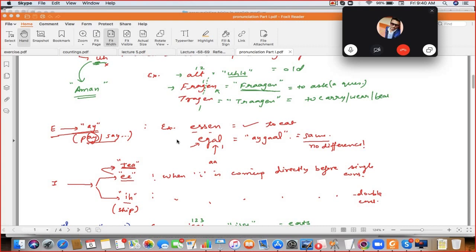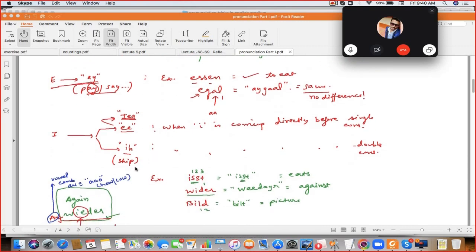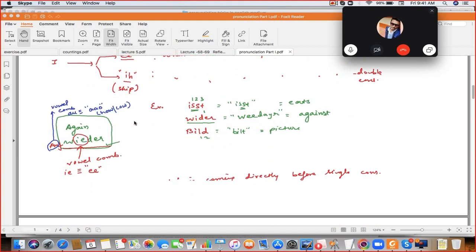Next is I. I has two sounds, long E and short E. Again, you have to count the consonants. If you see ist, there are two consonants. So after I, if it is only one consonant, it will have the long E, otherwise short E. Speak: ist. Next, wieder. Not vider, don't stretch it so much. Speak normally: wieder. And Bild. Speak: Bild.